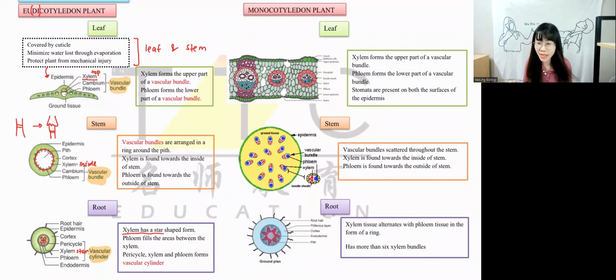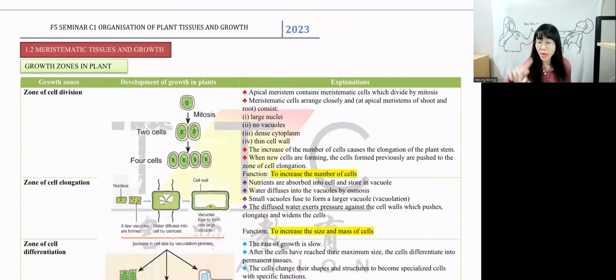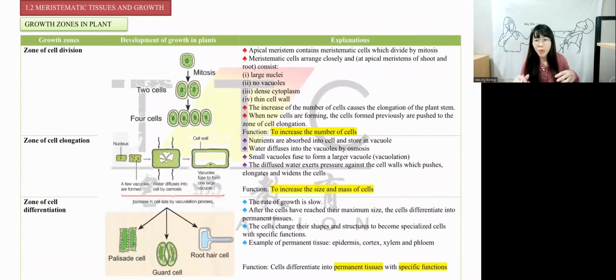Anyone has question at this page? Okay, no question. We're going to look at one more page and then we're going to try some questions later, yeah? So we have learned three zones just now in the first page, right? Can you tell me what is the first zone again? The first zone is called zone of cell division. Very good. Second zone is called zone of cell elongation. Very good. The third zone is called zone of cell differentiation. Correct. Division, elongation, differentiation. It comes in a sequence down.